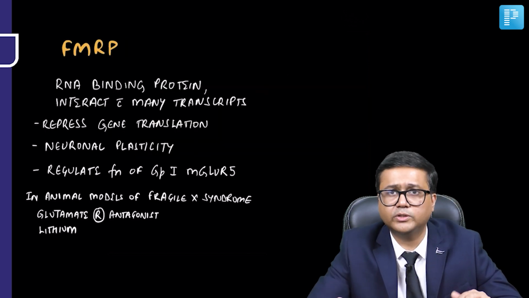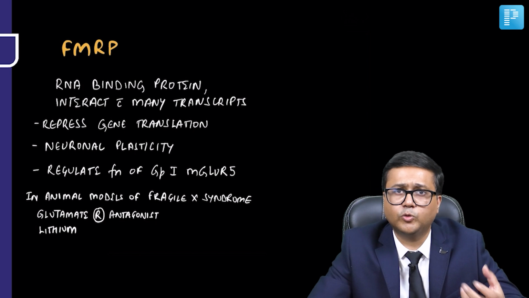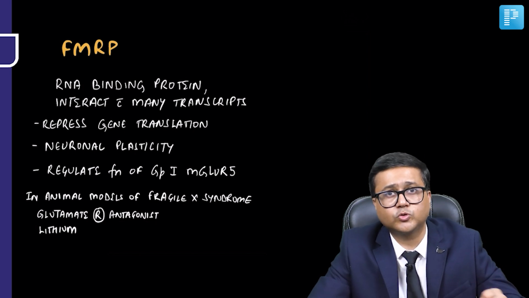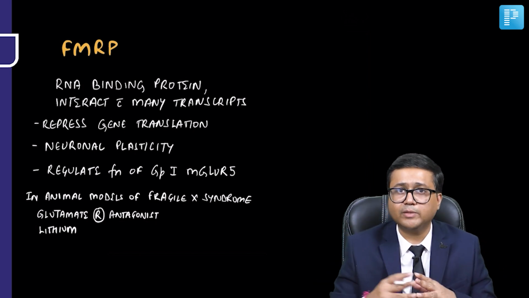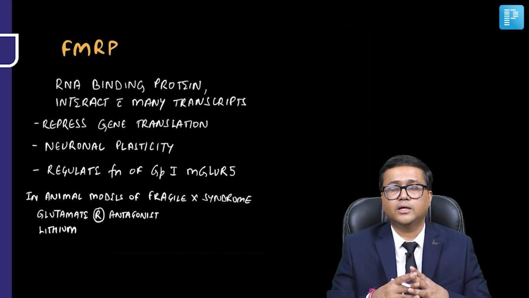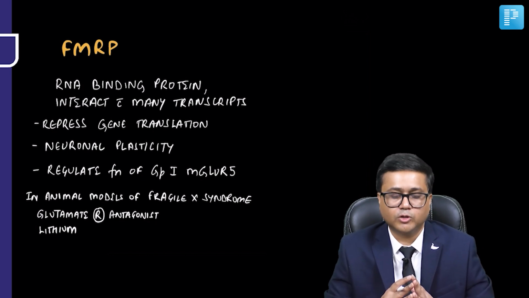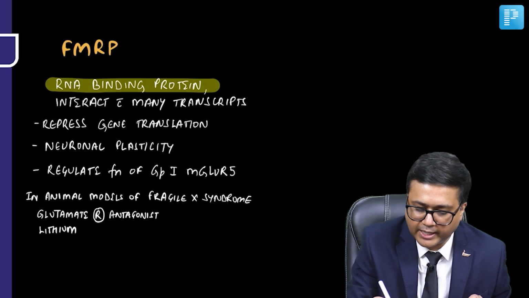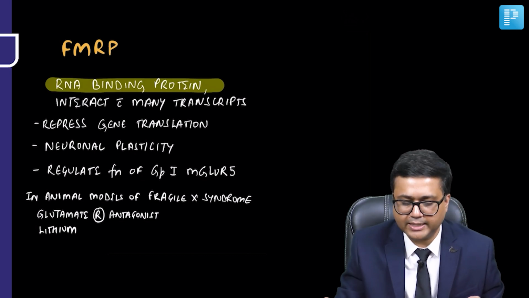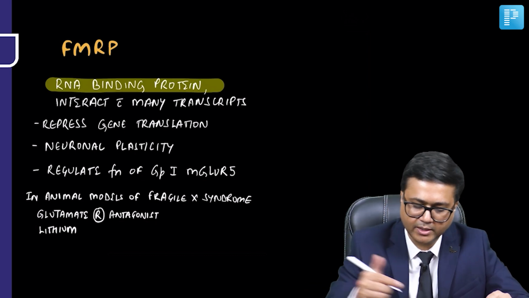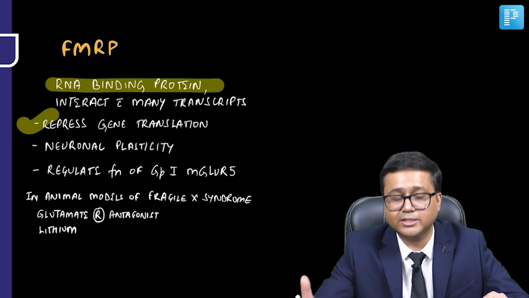Now let's talk about this protein FMRP, which is shown to be associated with ASD. In fact, many of the genes, when studied, have been shown to affect this protein. It is an RNA binding protein which interacts with many transcripts. It represses gene translation.